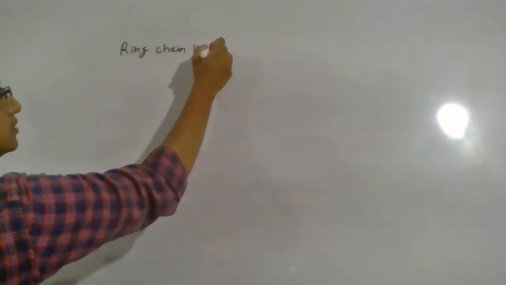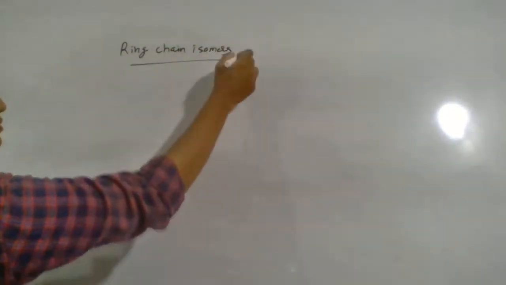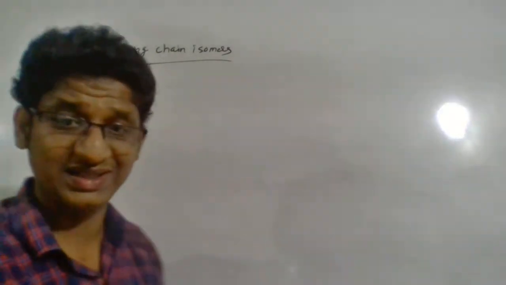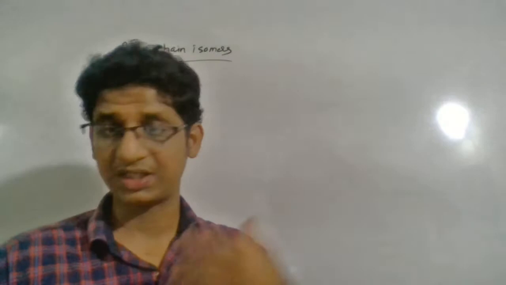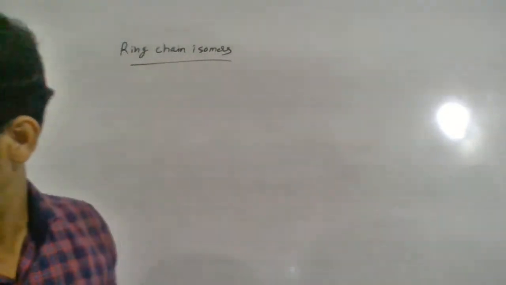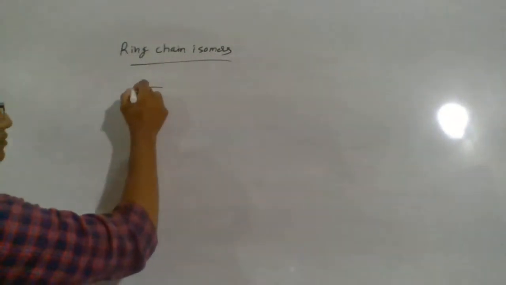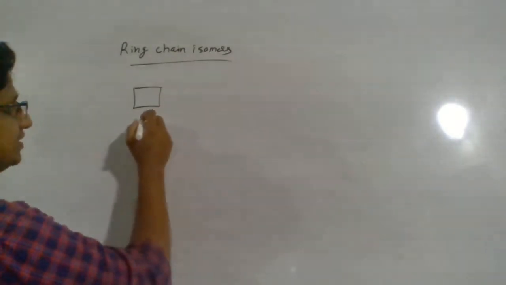Ring chain isomers. So what do we mean by ring chain isomer? Here you can see one ring, and another one is an open chain compound. So how can you name this?